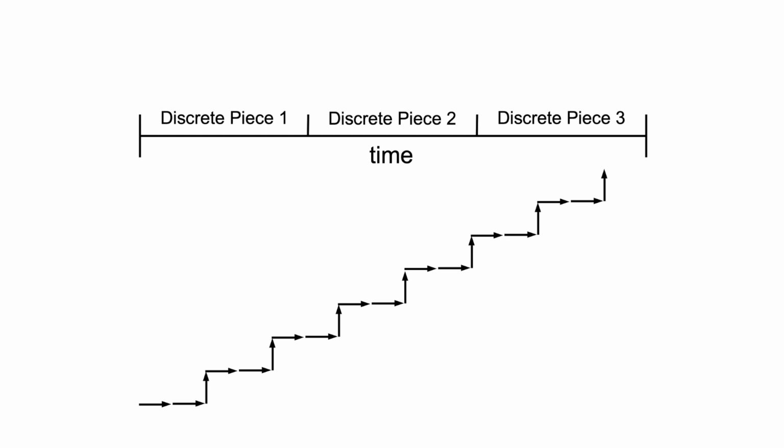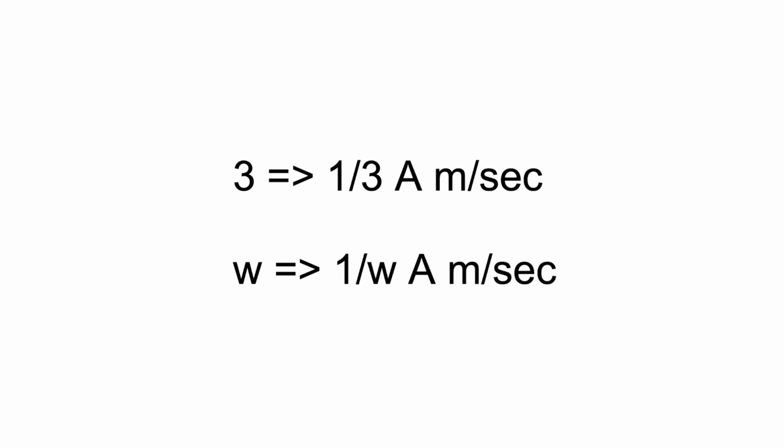Let's assume that the elementary particle has momentary speed a meters per second, therefore each second it passes the same absolute distance a. So we can say that for a particle consisting of 3 discrete pieces, each discrete piece makes its contribution to absolute movement, which equals 1/3 of the distance a within 1 second. For a particle consisting of w discrete pieces, the contribution of each discrete piece within 1 second will be a divided by w. What does it mean for the particle?